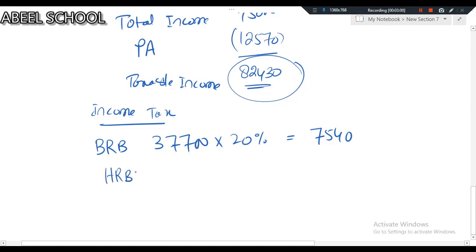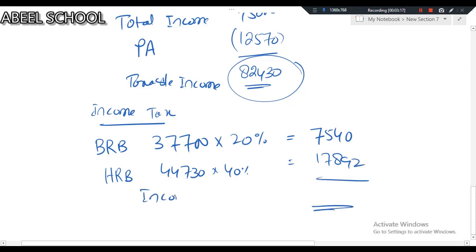So 82,430 minus 37,700 gives me 44,730. I have to take 40% of this, which is 17,892. Here comes the income tax liability: 7,540 plus 17,892 is 25,432.